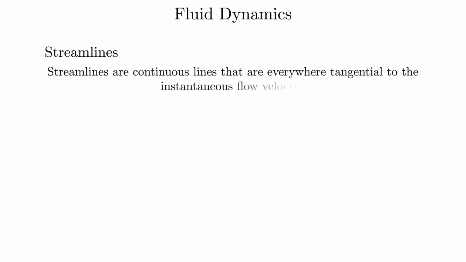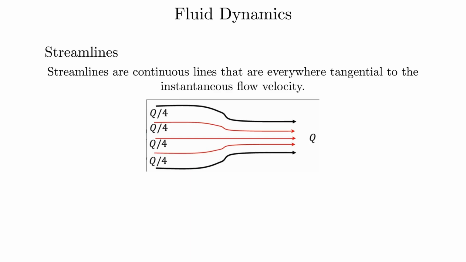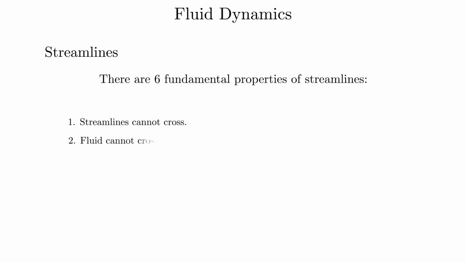Streamlines. Streamlines are continuous lines that are everywhere tangential to the instantaneous flow velocity. There are 6 fundamental properties of streamlines. Streamlines cannot cross. Fluid cannot cross a streamline. Streamlines can meet at a point.